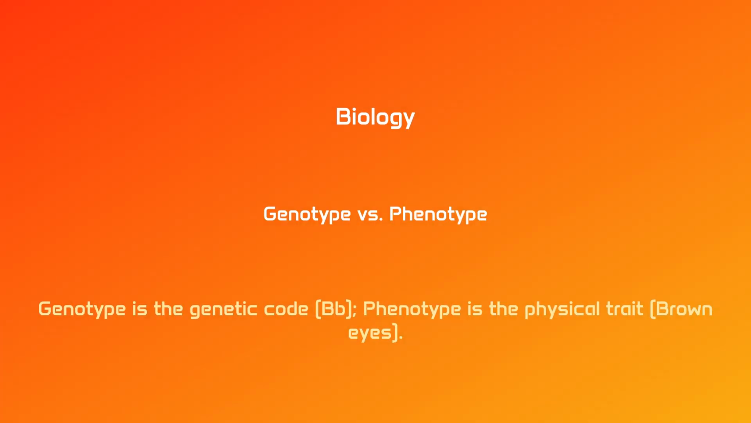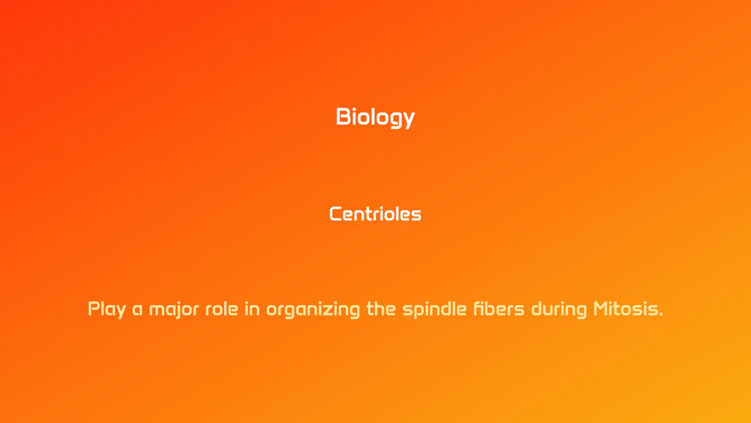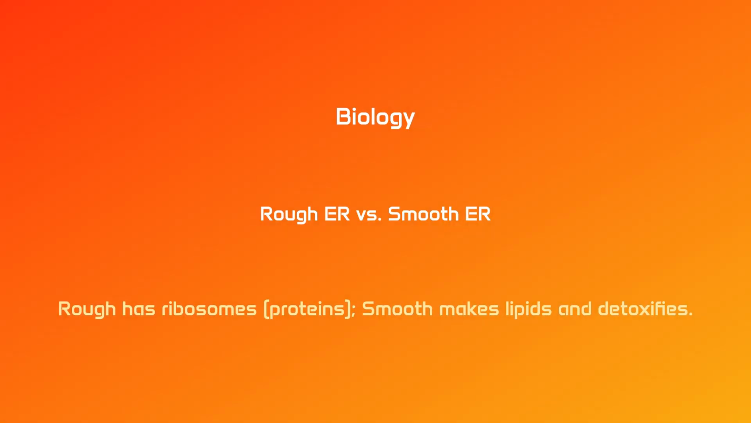Biology, genotype versus phenotype. Genotype is the genetic code, BB. Phenotype is the physical trait, brown eyes. Biology, alleles. Different versions of a gene, e.g., tall versus short. Biology, centrioles. Play a major role in organizing the spindle fibers during mitosis. Biology, rough ER versus smooth ER. Rough has ribosomes, proteins. Smooth makes lipids and detoxifies.